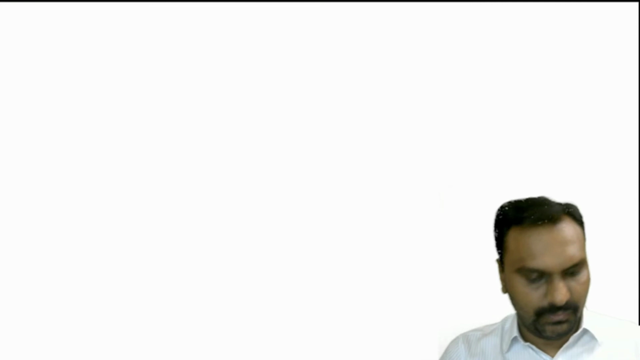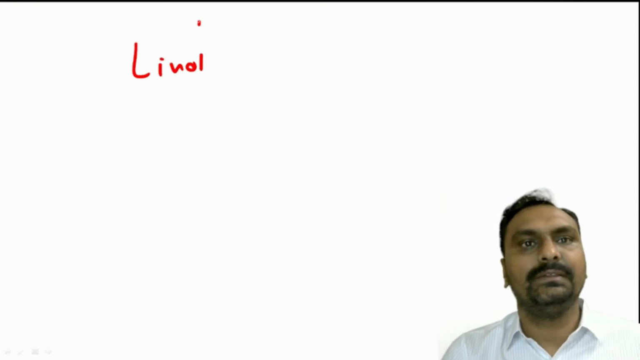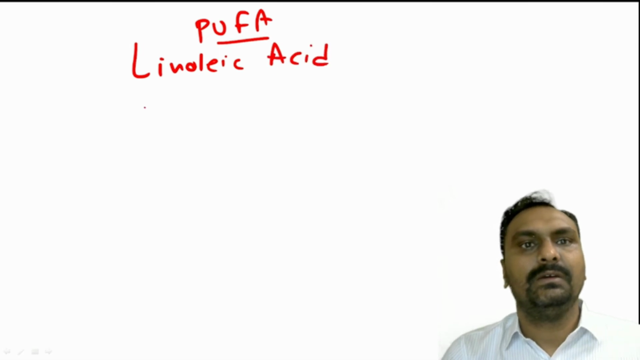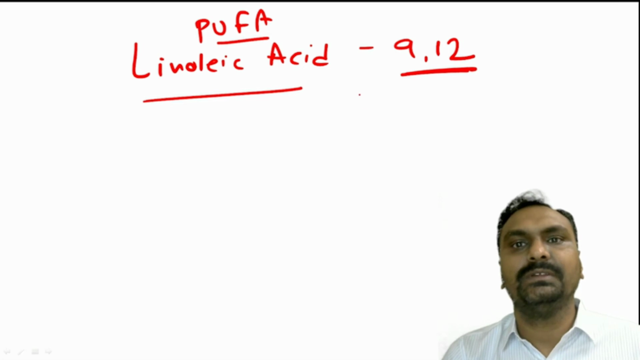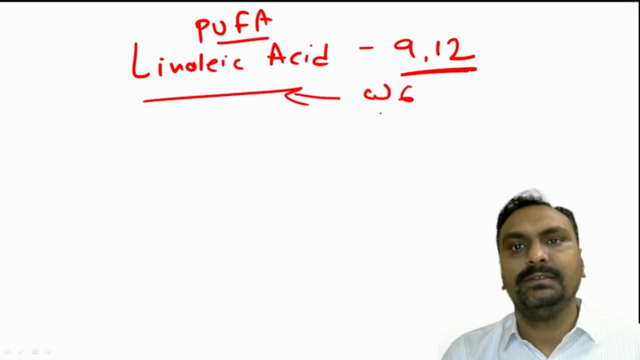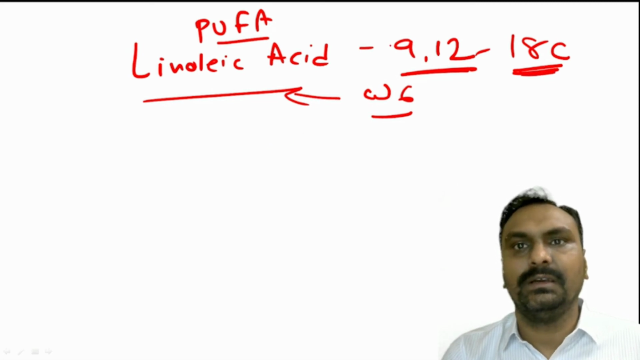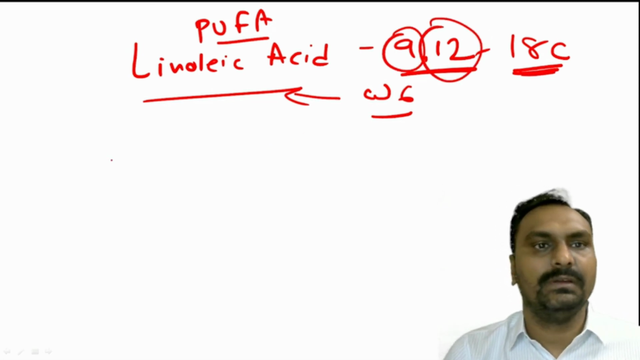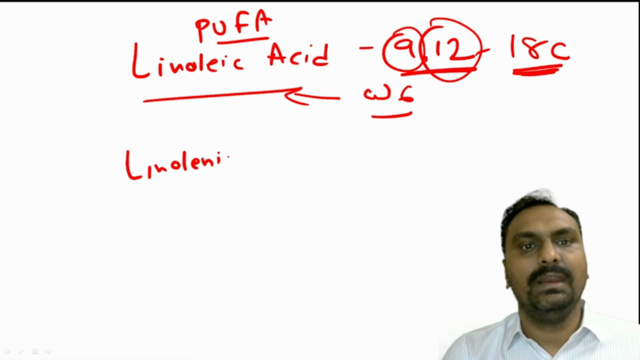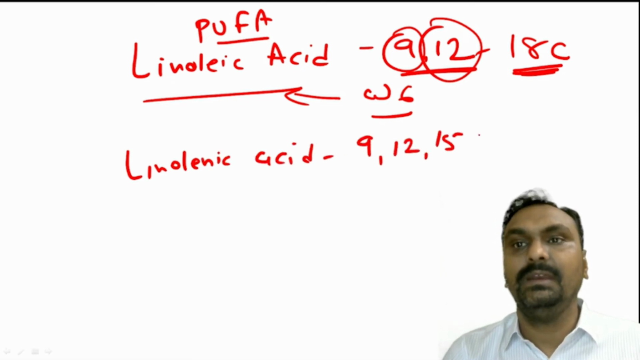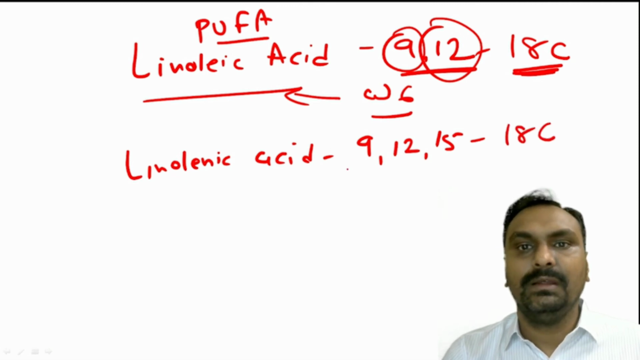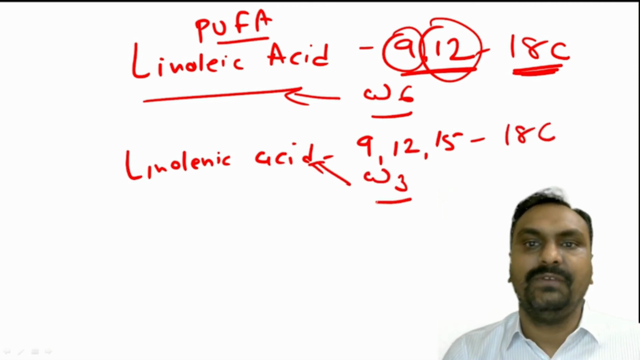Okay, so suppose the polyunsaturated fatty acid. The important example is linoleic acid, which has double bonds, as we have already discussed, at the 9 and 12 positions, and it is also called omega 6. This linoleic acid is an 18-carbon fatty acid with 2 double bonds at the 9 and 12 positions. The second important one is linolenic acid, which has double bonds at 9, 12, and 15. It is also 18 carbon, and it is an omega 3 fatty acid.